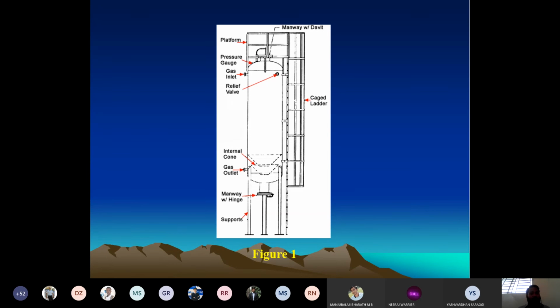in that case, what do you need to do? You need to add sodium carbonate, Na2CO3, sodium bicarbonate, NaCl. Almost all the salts related to sodium are added to maintain the pH within the tower between 8 and 10. In the internal cone, you will have a layer of wooden chip.